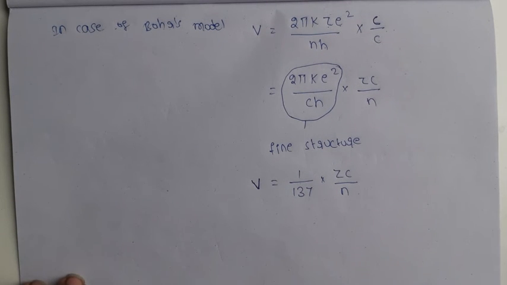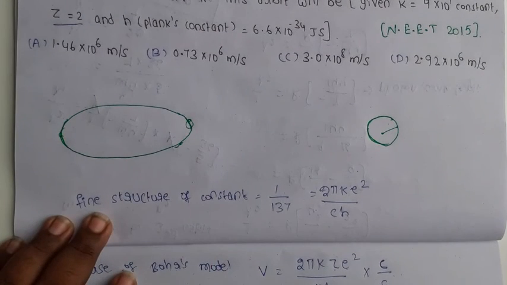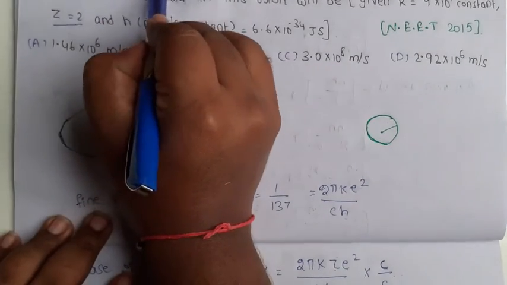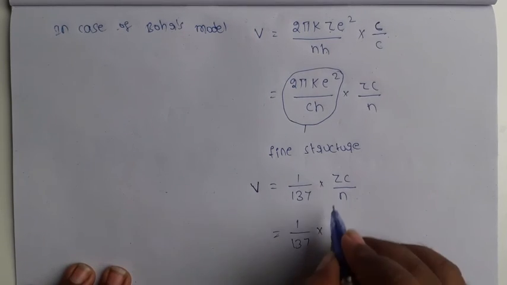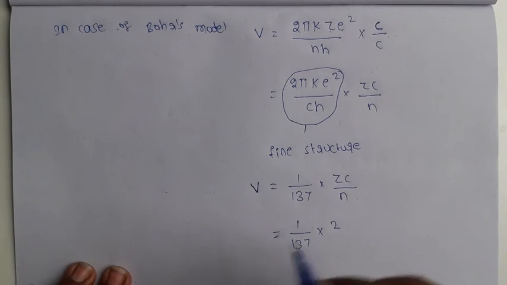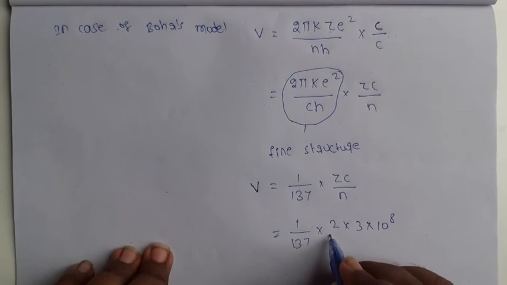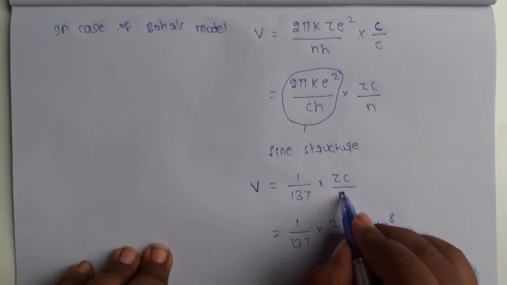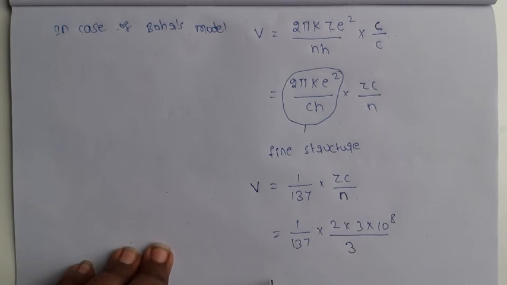So once again see the question. z value is given, z equal to 2, and n value is given, third orbit. Substitute those values. 1 by 137 into z value 2. c is speed of light, 3 into 10 to the power of 8 meter per second. n value is 3, third orbit, so 3 gets cancelled. On numerator 2 into 10 to the power of 8, on denominator 137.